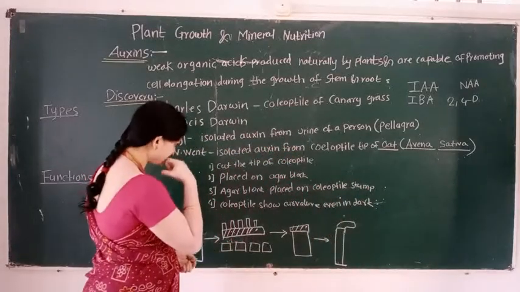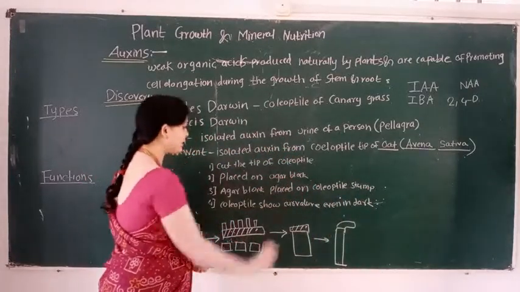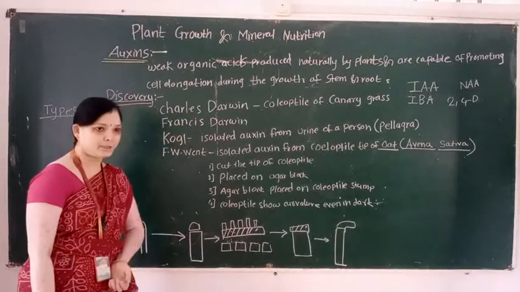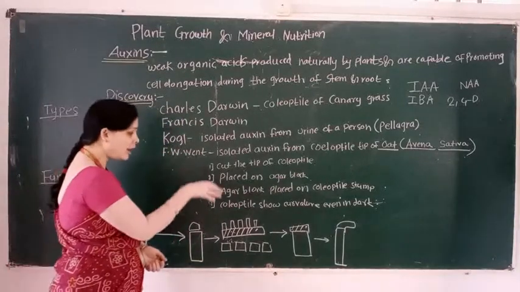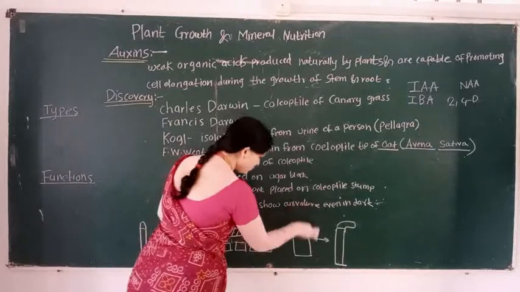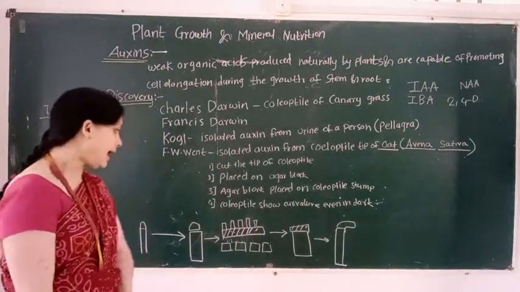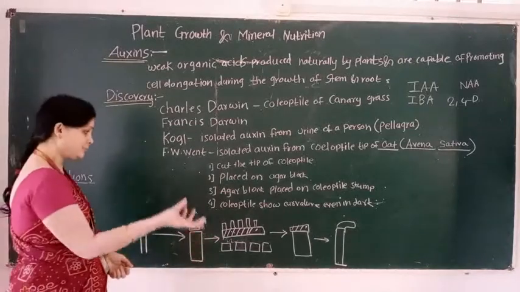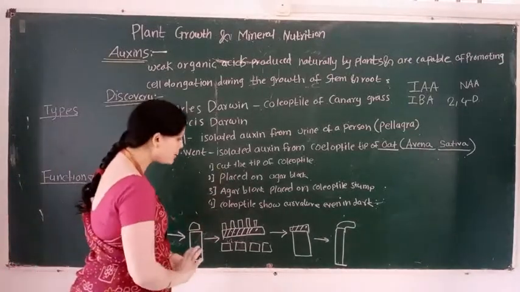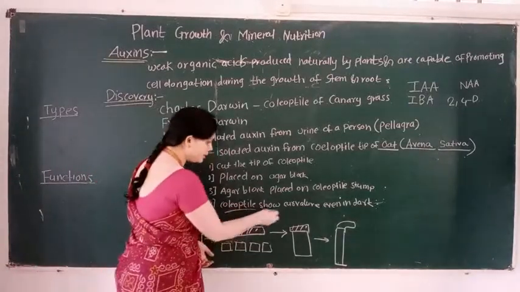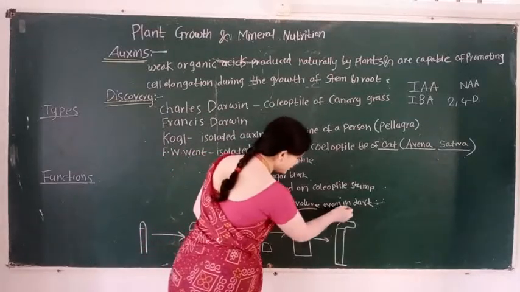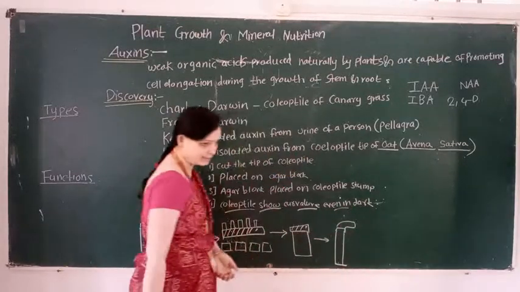Then he placed this tip on an agar block, and this agar block was placed on a coleoptile stem. And after some time, he observed that the coleoptile showed curvature even in the dark.